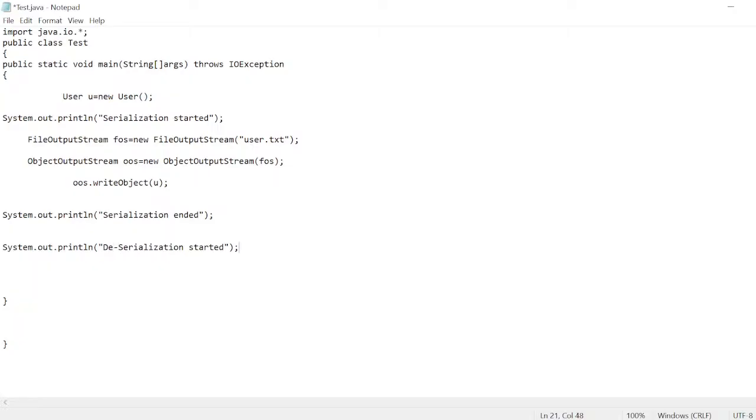Now create a FileInputStream equal to new FileInputStream, with the same file name I'm taking from there to here. Next, ObjectInputStream.